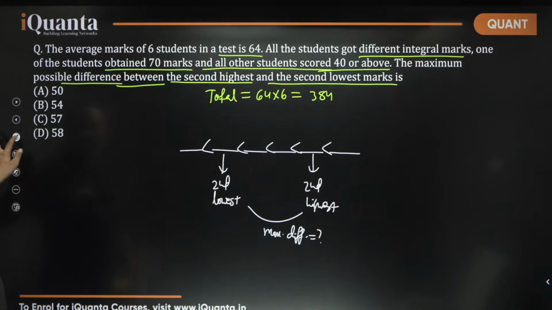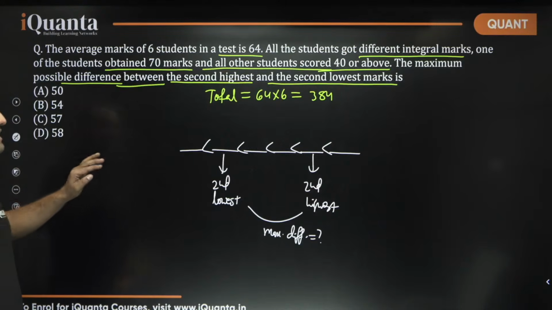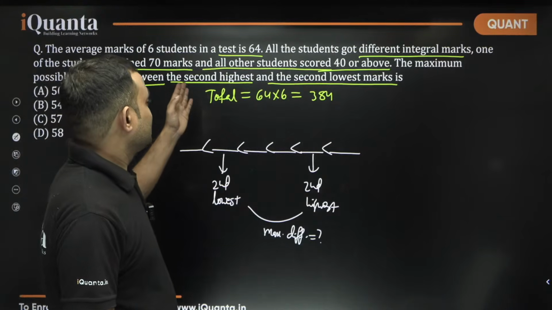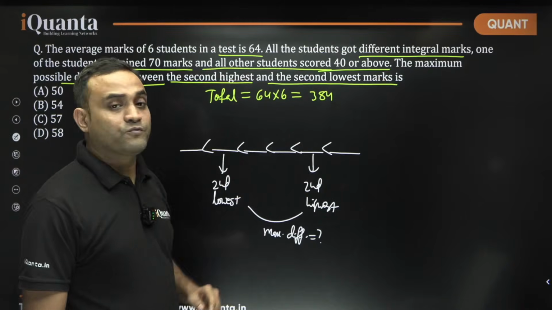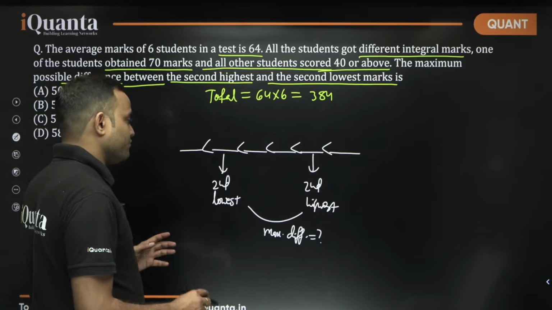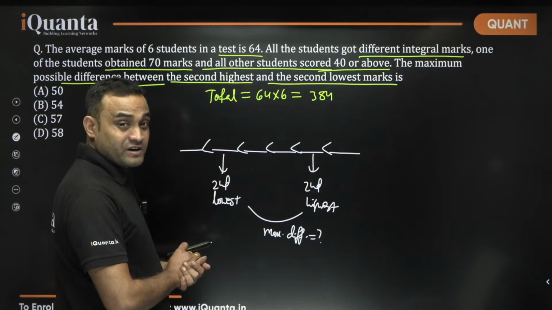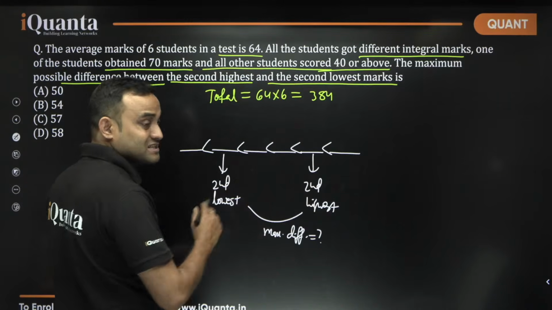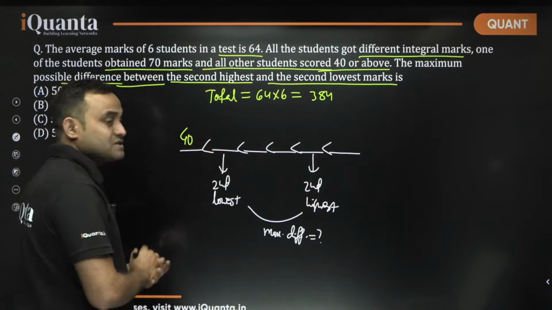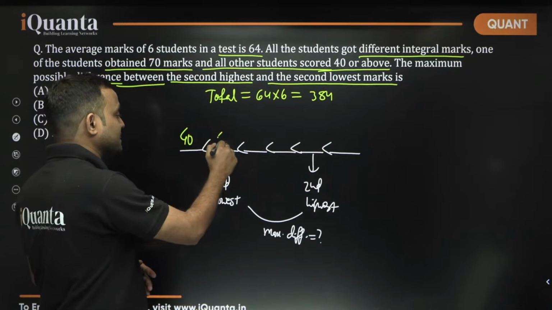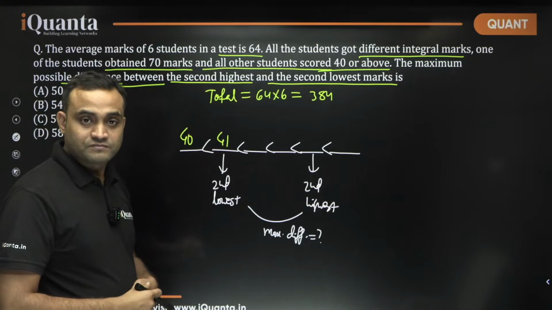See, it says that one of the students got 70 and all other students scored 40 or above. So we will have to keep 70 somewhere. We will have to maximize this and minimize this. To minimize, we can take the lowest as 40 and the minimum value of the second lowest will be 41.